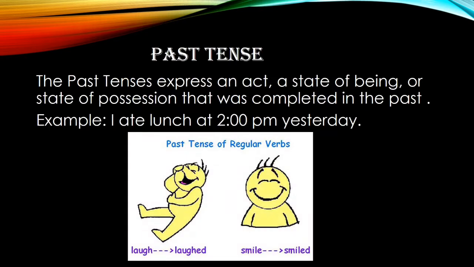Past tense. The past tenses express an act, a state of being, or a state of possession that was completed in the past. Any action which took place in the past is referred to as past tense. For example, laugh, laughed, smile, smiled.